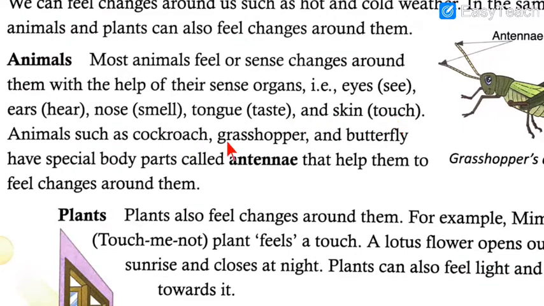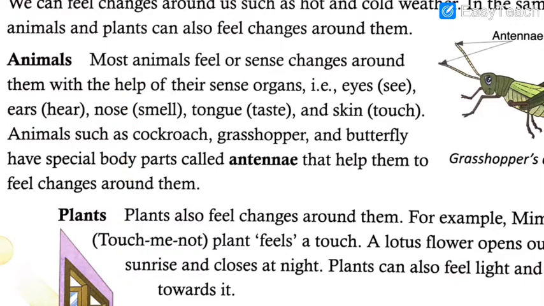Animals such as cockroach, grasshopper and butterfly have a special body part called antenna. Yes, this is not the antenna of a TV, students. This is the antenna they have on their heads that helps them to feel the changes around them.